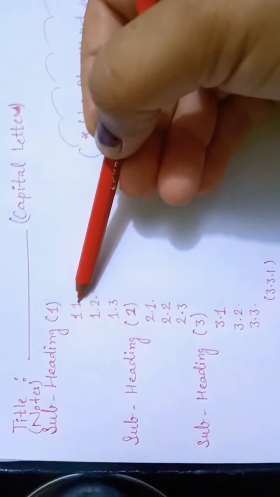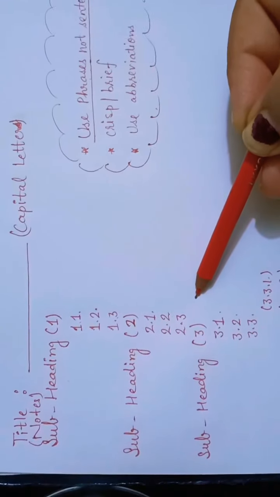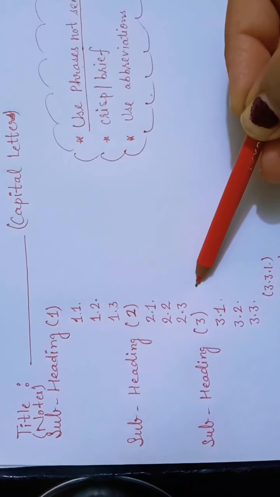Then your second part, that is subheading number 2, for your second portion. Then 2.1, 2.2, 2.3, it may go up to 2.4 or 5, as per whatever points you feel are important, that you will jot down.